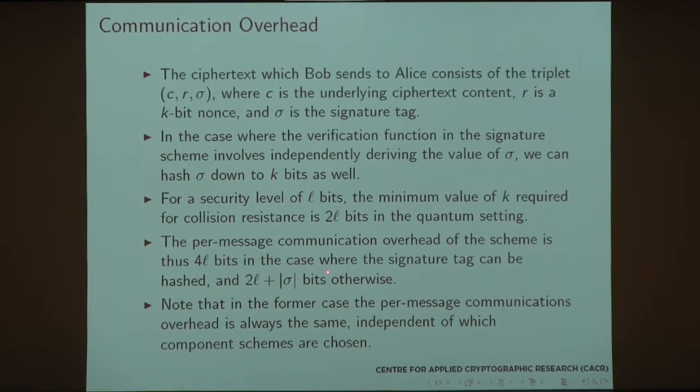In the case where the signature tag can be hashed, and in isogenies we can do that, it is 4L. If it cannot be hashed, then it's 2L plus the size of the signature or the message tag. And so in the former case, the per message communication overhead is always the same, independent of which component schemes are actually used.